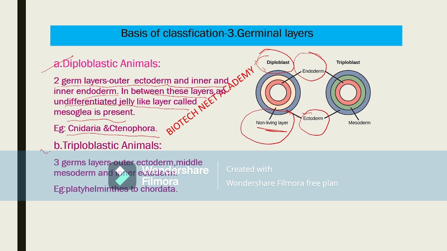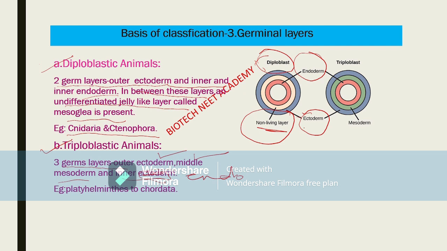Now come to the triploblastic animals. Triploblastic means, triplo means what? Three germ layers are there in their body. One is the ectoderm, another one is the middle mesoderm, and another one is the inner endoderm. This is the endoderm, not the ectoderm. So like this, three germ layers are there.